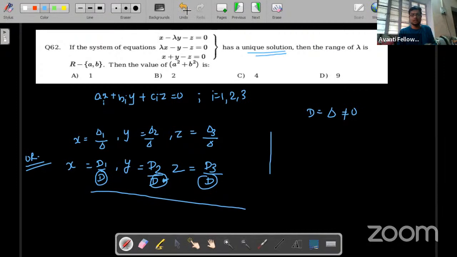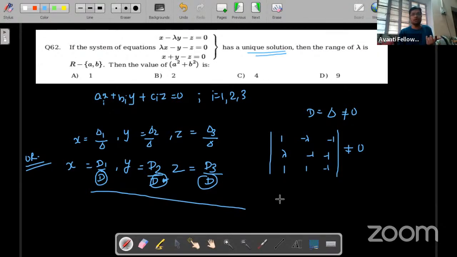Del means the coefficients of the variables. In the first equation of line, the coefficient of x is 1, then y is minus lambda and z is minus 1. In the same way, for the second line, we'll write lambda, minus 1 and minus 1. And for the third line, we'll write 1, 1 and minus 1. And we'll put it not equal to 0 because we need a unique solution.